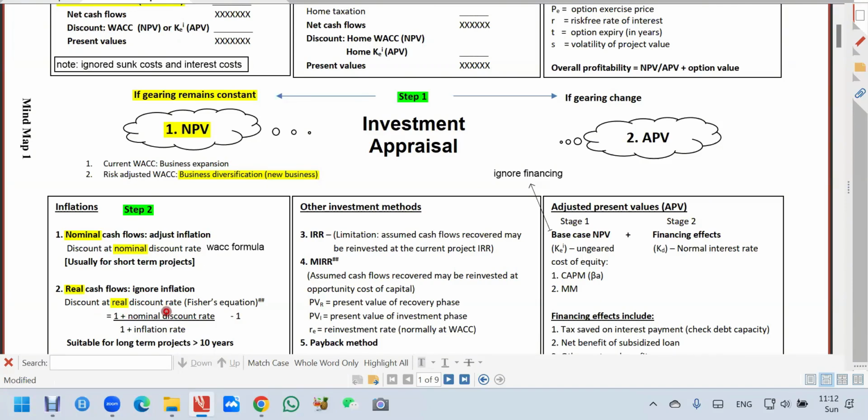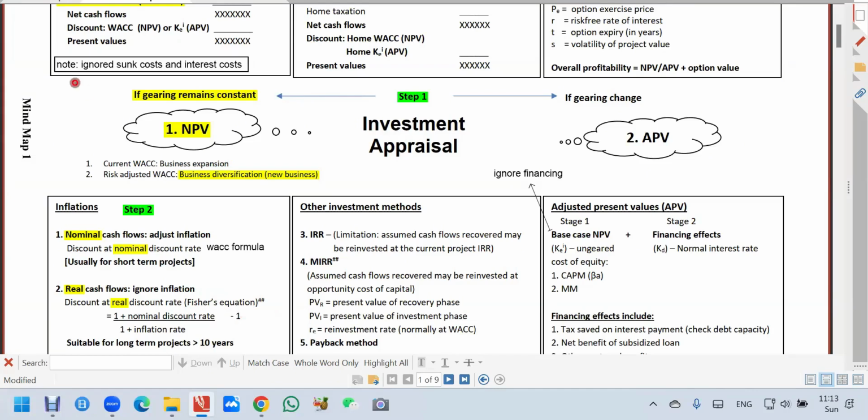So the formula gives you the nominal. If I want to switch to the real, we have to adjust for the inflation also. So we use the Fisher's equation to adjust. I roughly explain to you the Fisher's equation.